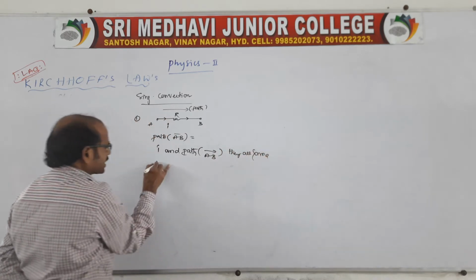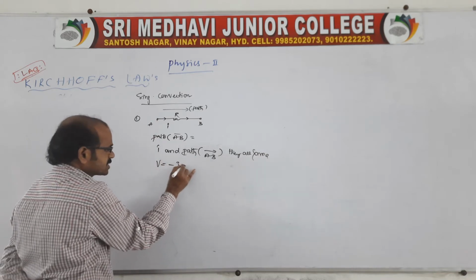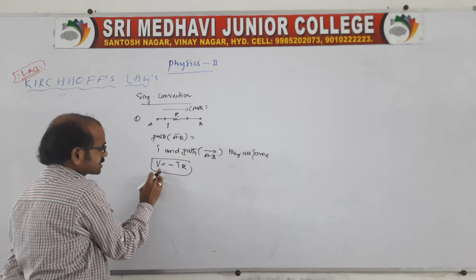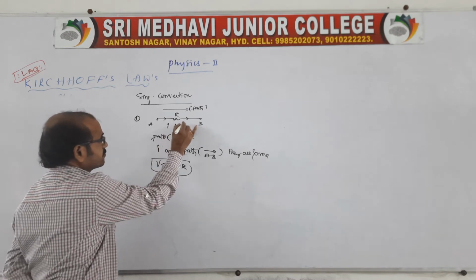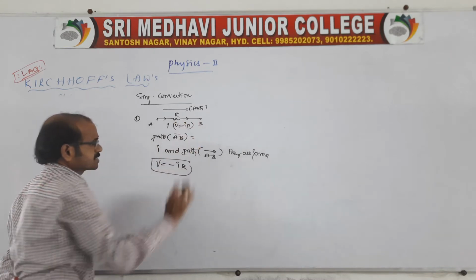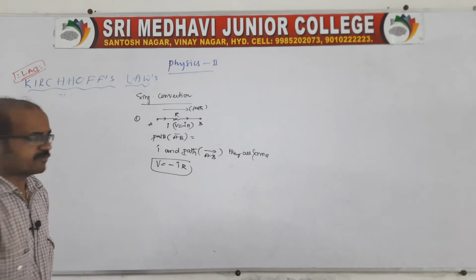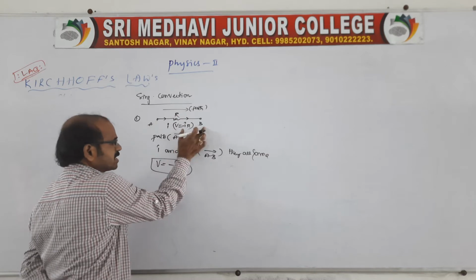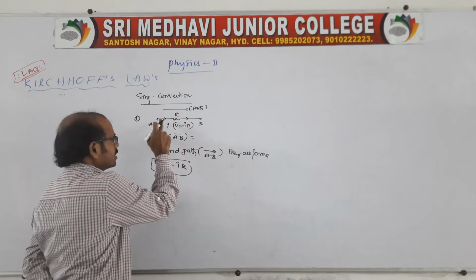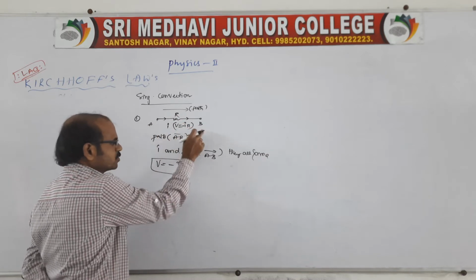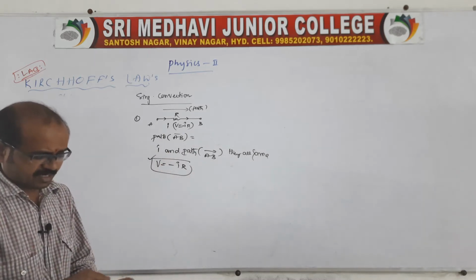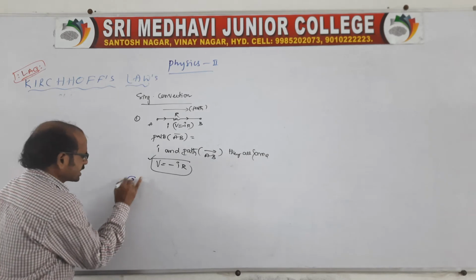there will be a potential decrease, so we take minus. That is, V is equal to minus IR if the path and current directions are the same. Current and path both go A to B, therefore the potential decreases. This is the first sign convention. Let us move to the second sign convention.